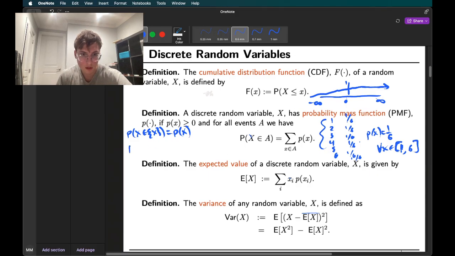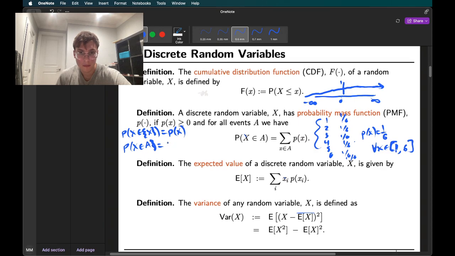Then the probability X is in A is equal to the sum over all x in A of the probability that X is equal to x.